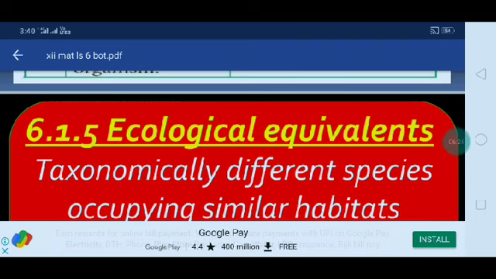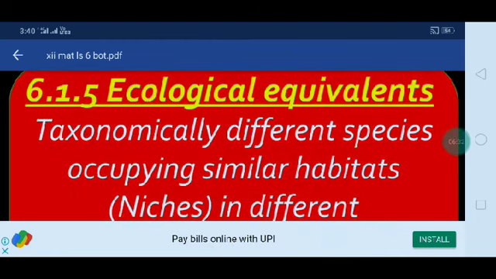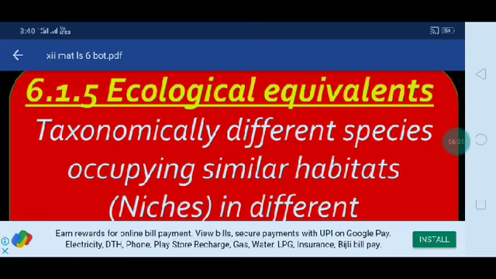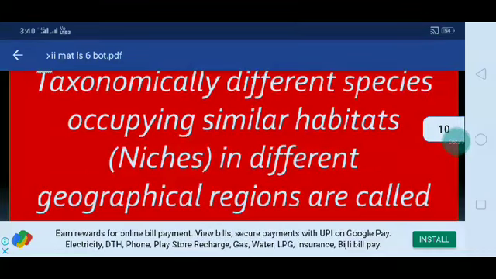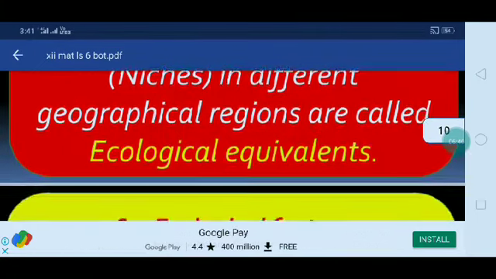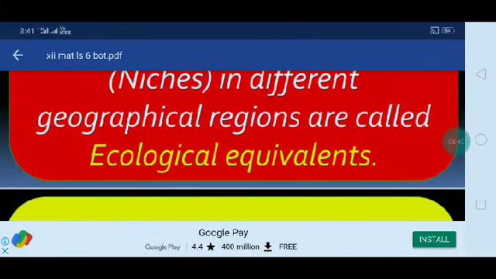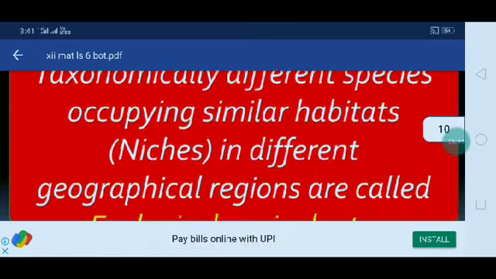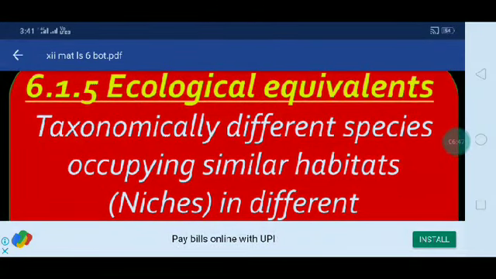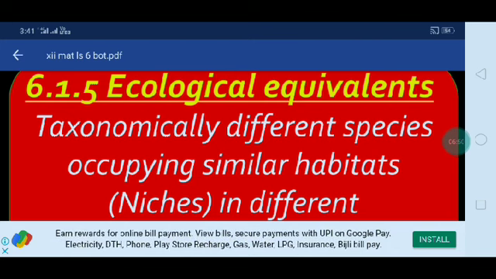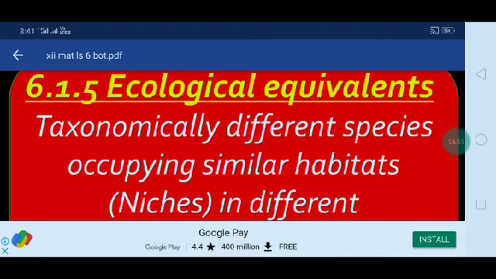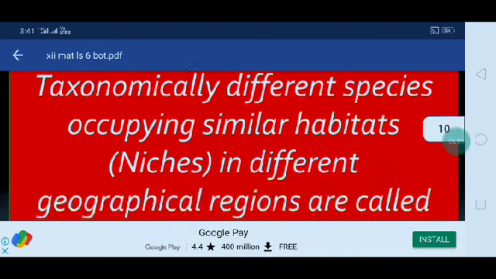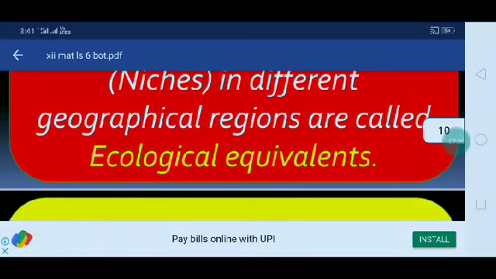Okay, the next one is ecological equivalence. Taxonomically different species occupying similar habitats, niches, in different geographical regions are called ecological equivalents. What do you mean by ecological equivalence? Here, taxonomically different species, different types of species, are occupying similar habitats or niches in different geographical regions.